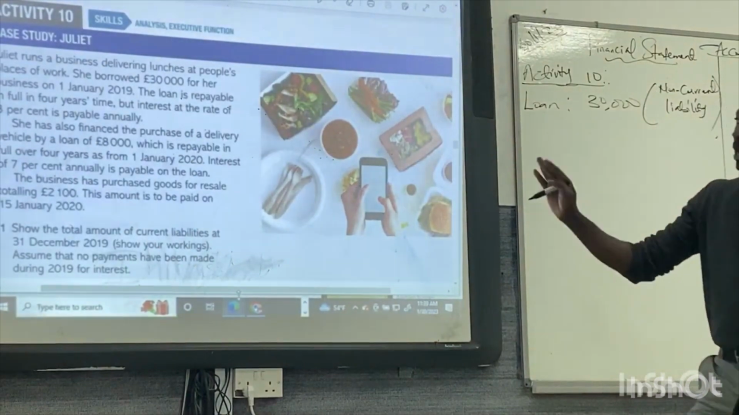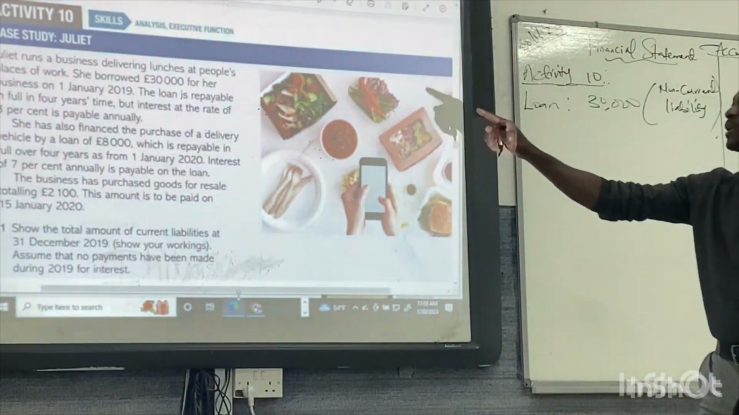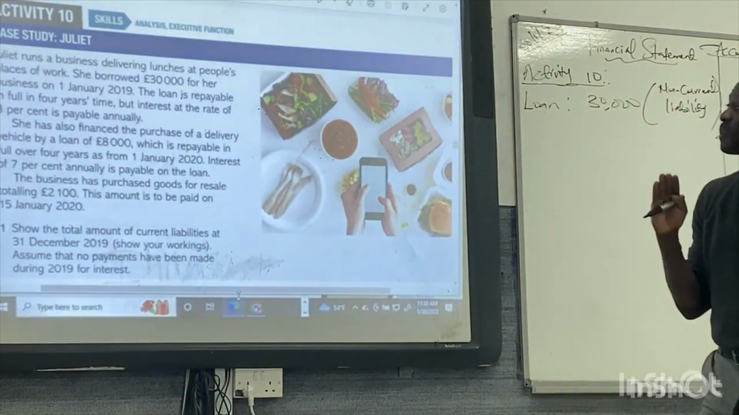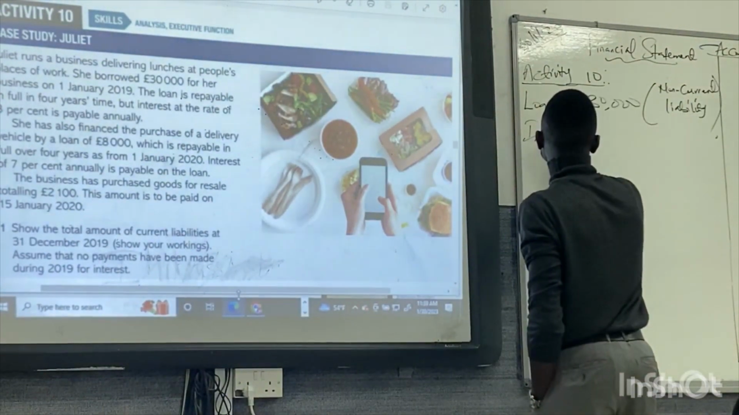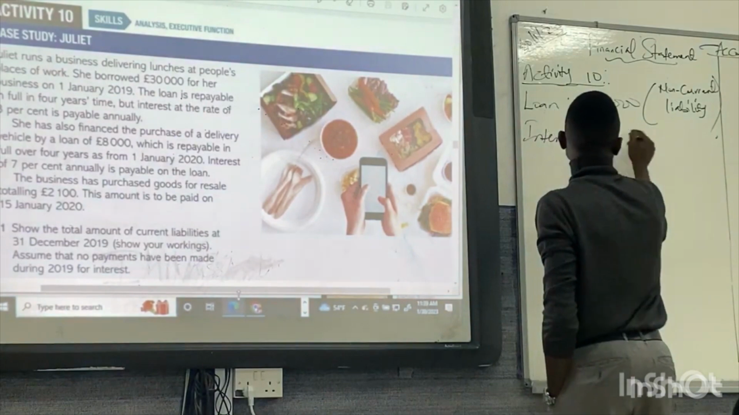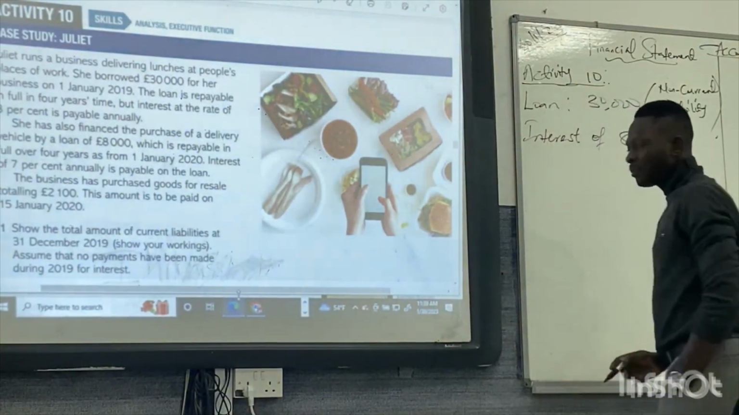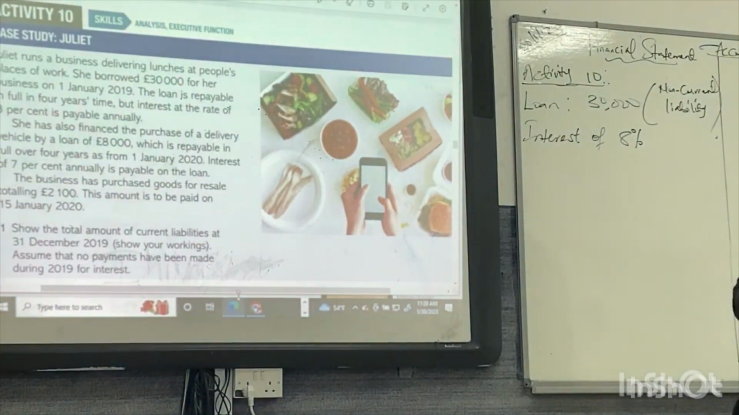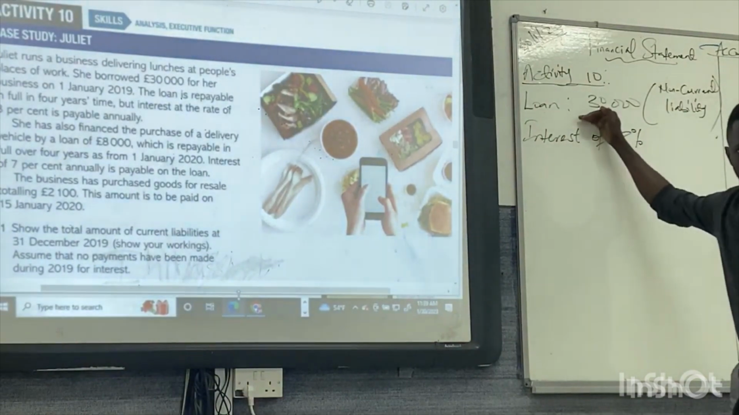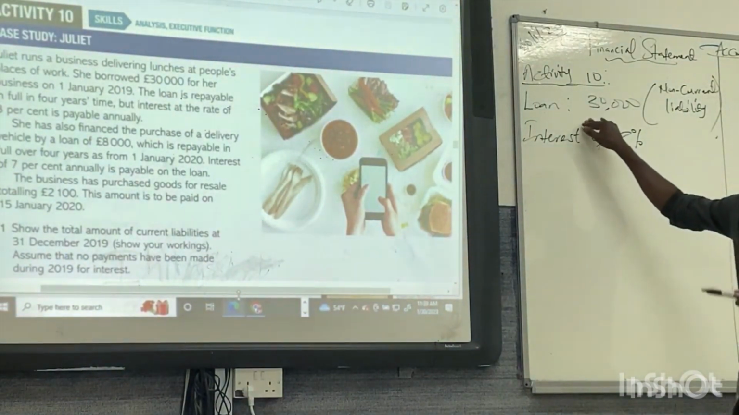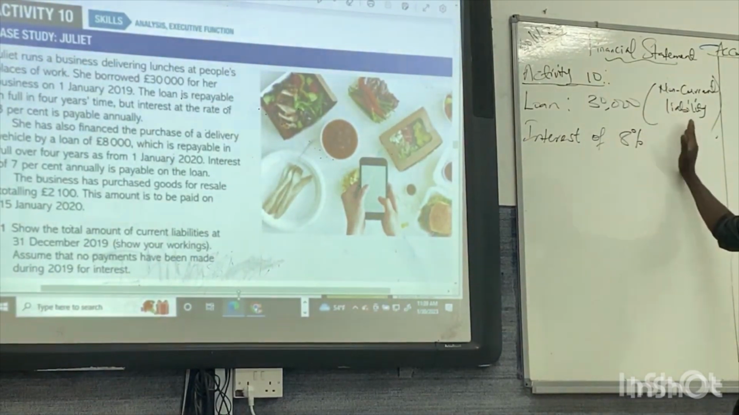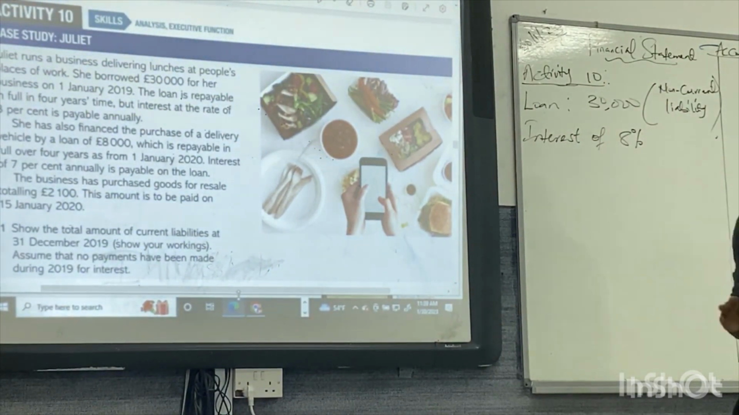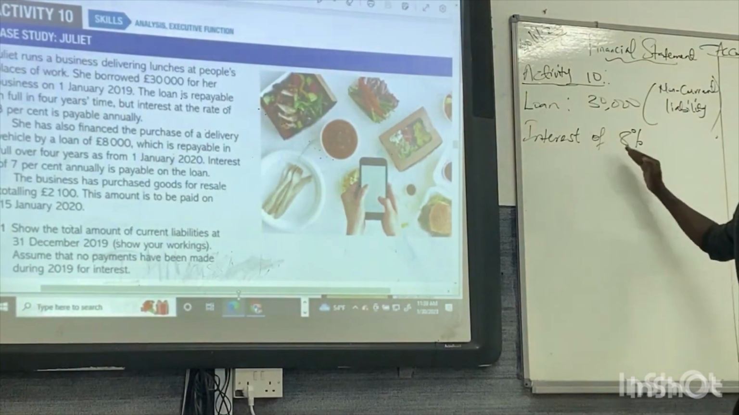Then it said the loan is payable in full in 4 years, okay? At the rate of 8% payable annually. So there's interest, interest of 8%. Please, two things you have to note here. First, the loan, which is £30,000. This is the loan, and it's part of our non-current liability. That's the first thing. Then the second thing is the interest that has to be paid at 8%.